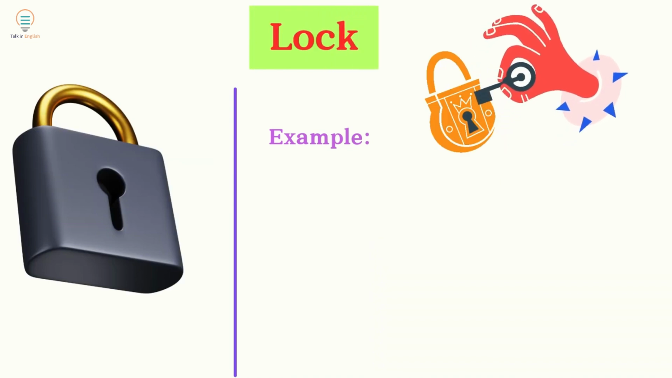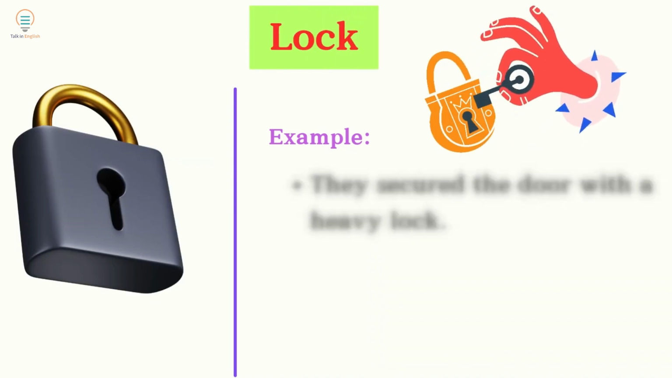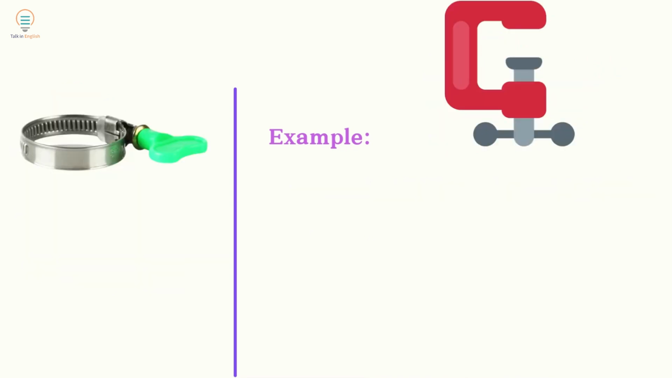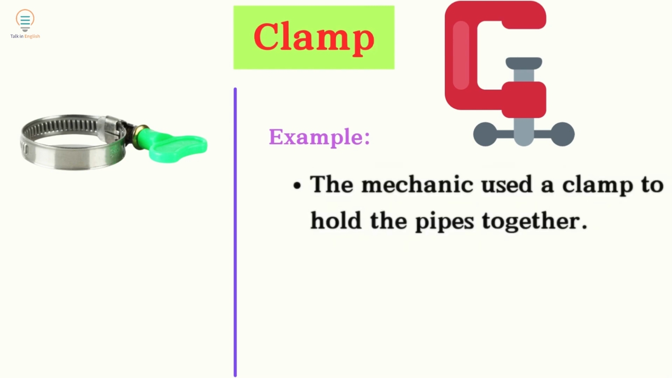Lock. Example: they secured the door with a heavy lock. Clamp. Example: the mechanic used a clamp to hold the pipes together.